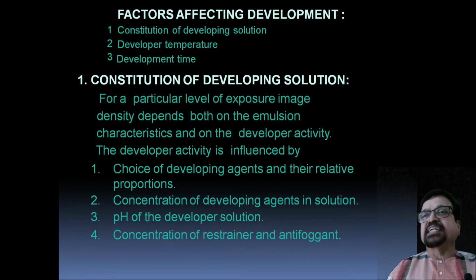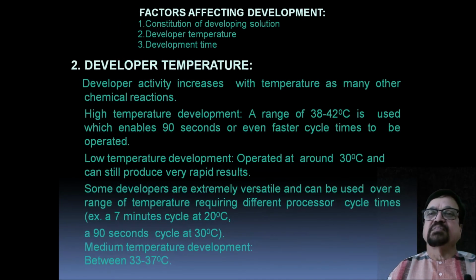Now, factors affecting development. Number 1, constitution of the developing solution. Number 2, developer temperature. Number 3, development time. Let us see them one after another. First is constitution of the developing solution. For a practical level of exposed image, the density depends on the emulsion characteristics and on the developing activity. The developer activity is influenced by choice of developing agent and their relative proportion, then concentration of the developing agent in a solution, pH of the developer solution, and concentration of the replenisher and defogants.